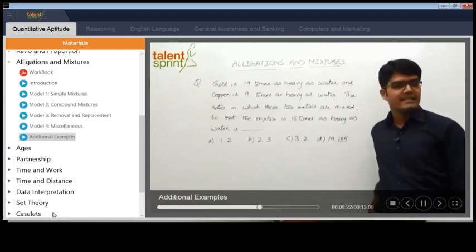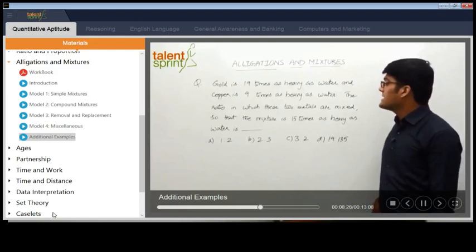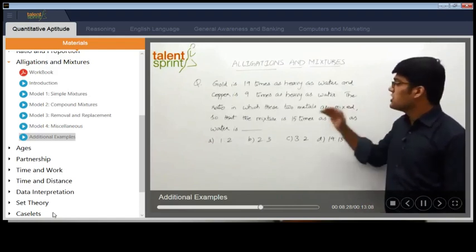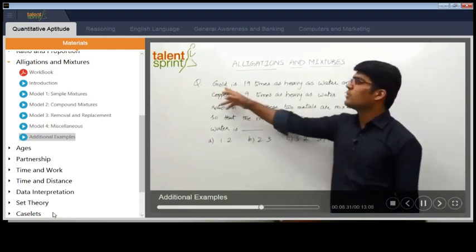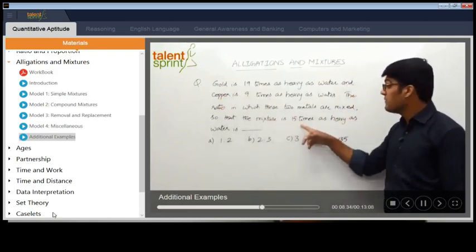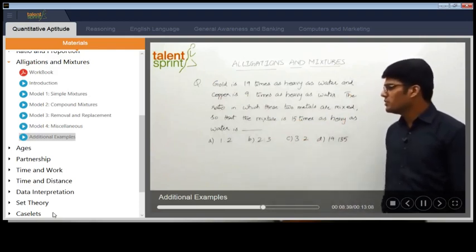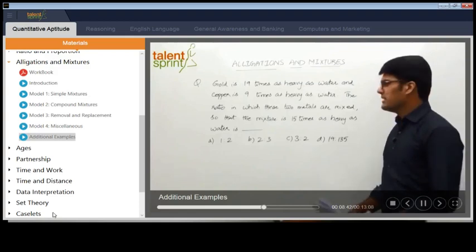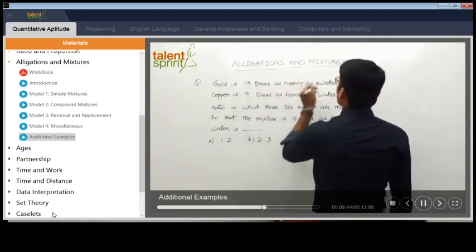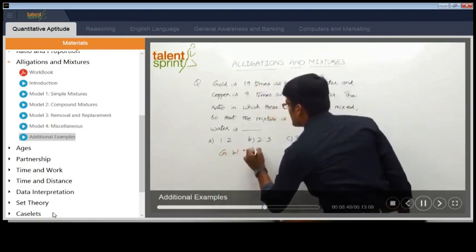Gold is 19 times as heavy as water and copper is 9 times as heavy as water. The ratio in which these two metals, gold and copper, are mixed, so that the mixture that we get is 15 times as heavy as water. Options are 1 is to 2, 2 is to 3, 3 is to 2 and 19 is to 135. What do we do? So simple. Gold is 19 times as heavy as water means what? Gold is to water, the ratio is 19 is to 1.